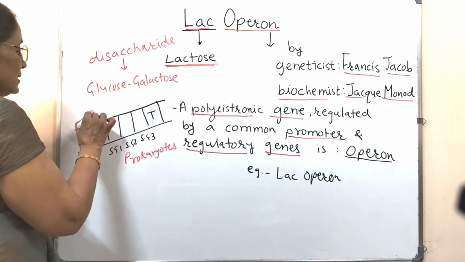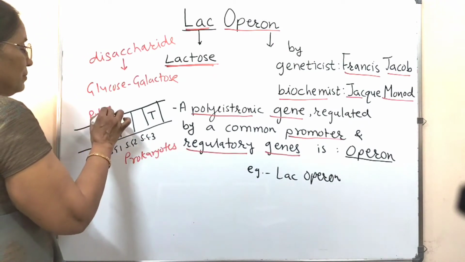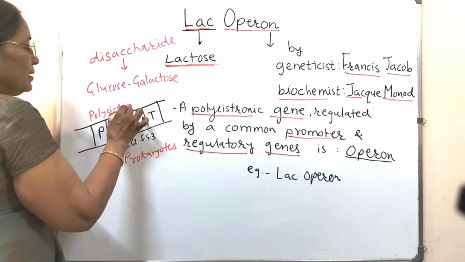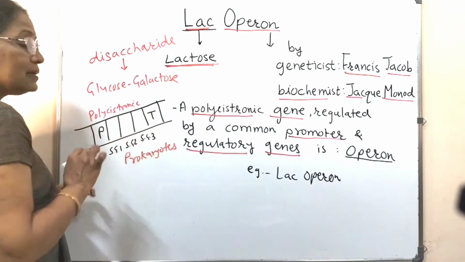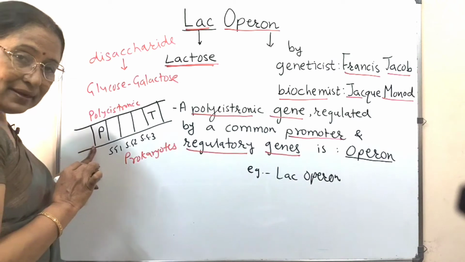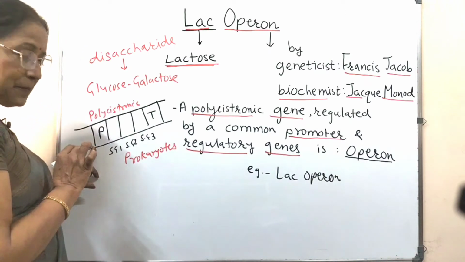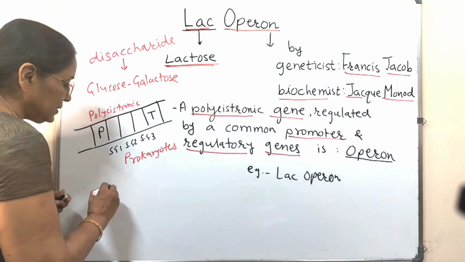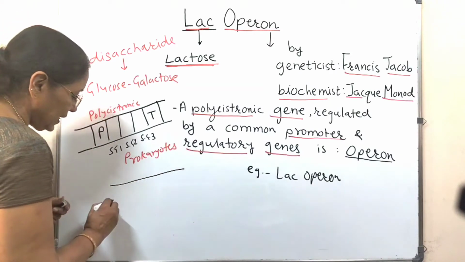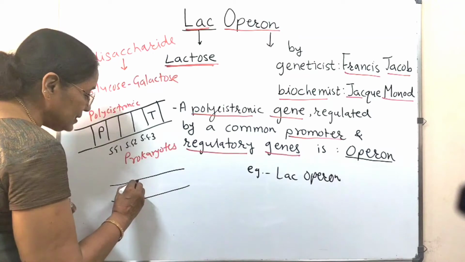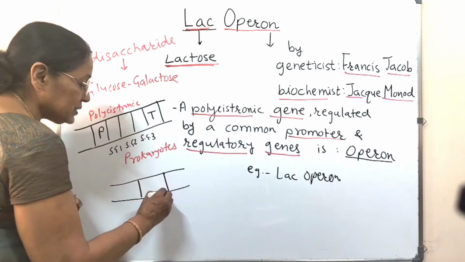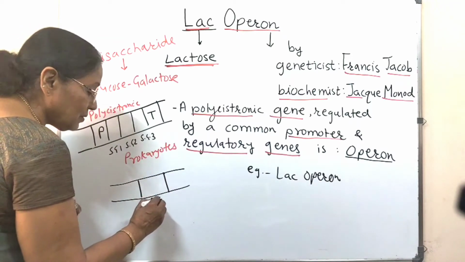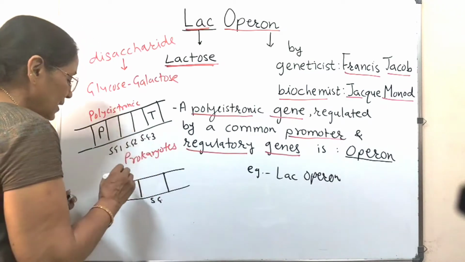This is a polycistronic gene. Poly means many structural genes controlled by a single promoter. Come to eukaryotes. In eukaryotes, it is monocistronic, meaning only one structural gene which is going to form one enzyme.